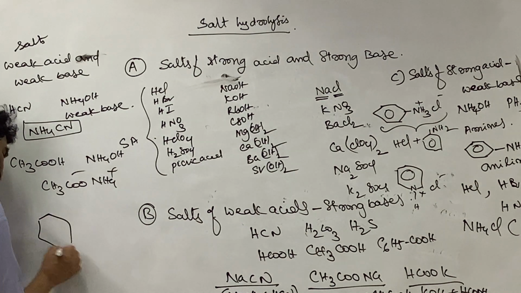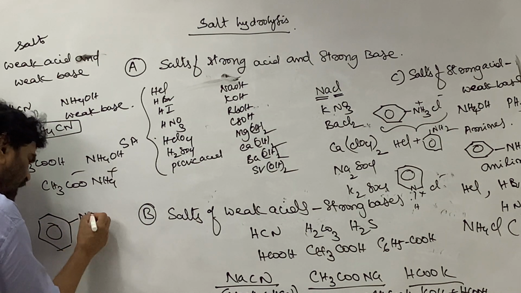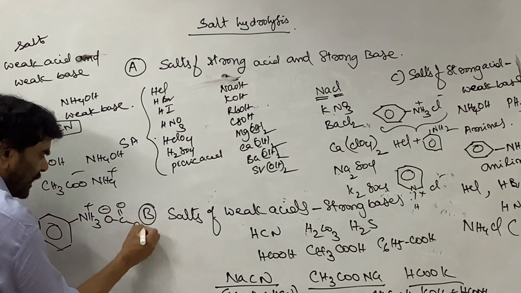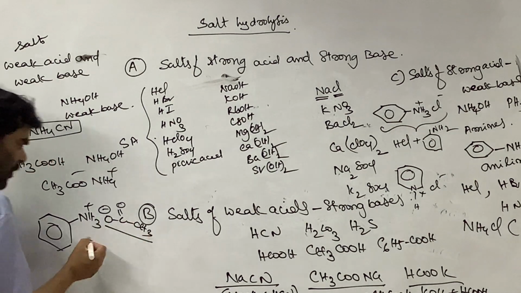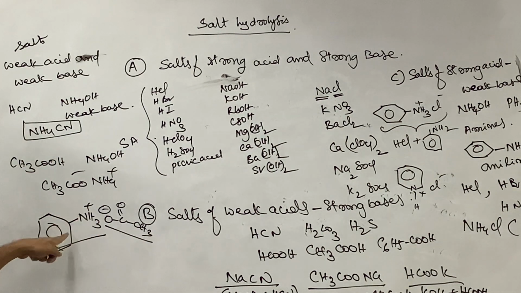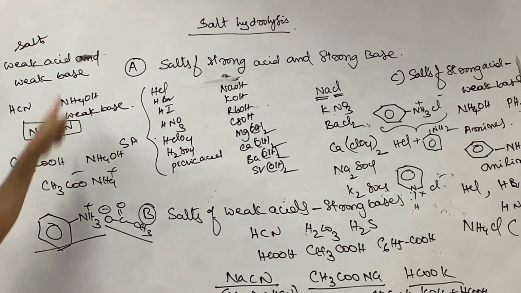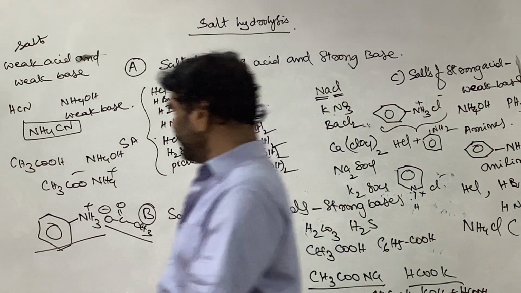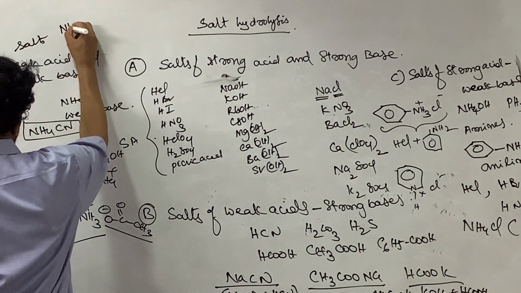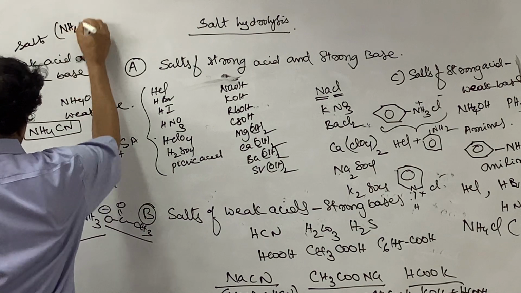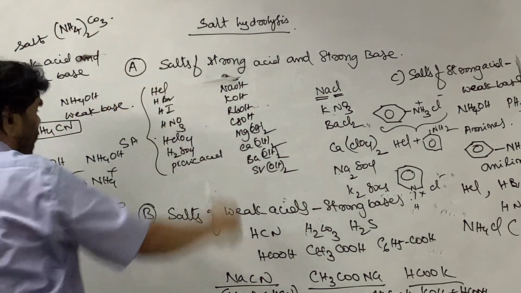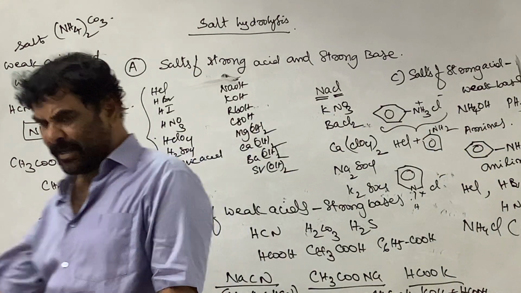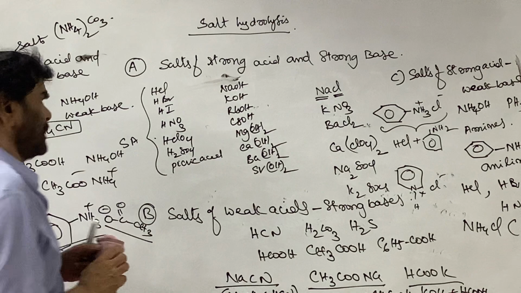Anilinium acetate: this is aniline, this is the anilinium ion, and this is the acetate ion, C double bond O, CH3, the acetate ion. This is the counterpart of acetic acid, the weak acid, and this is the counterpart of aniline, the weak base. These are all common to the category. We can write ammonium carbonate also. So this is the list of the 4 types of salts.